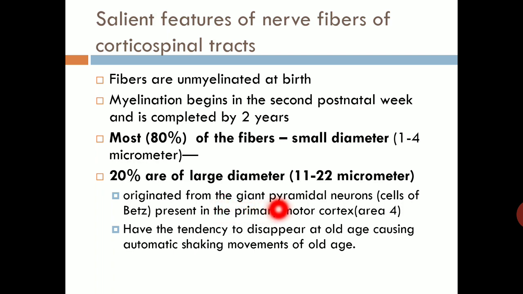These 20% of fibers originate from giant pyramidal neurons, also known as the cells of Betz, which are present in the primary motor cortex, area number 4. They have a tendency to disappear in old age, causing the shaking movements of old age. It is because of disappearance of this type of fiber.